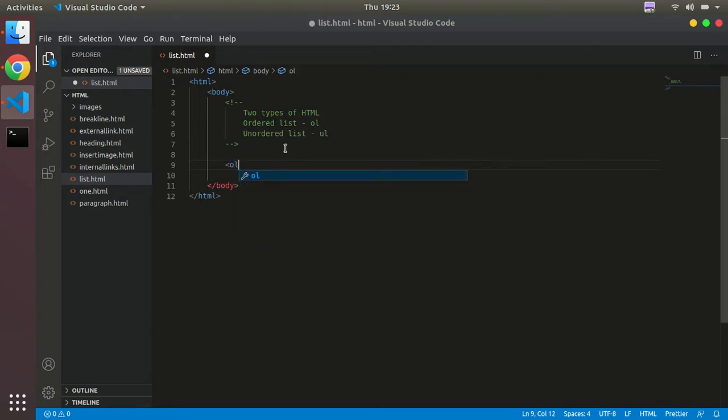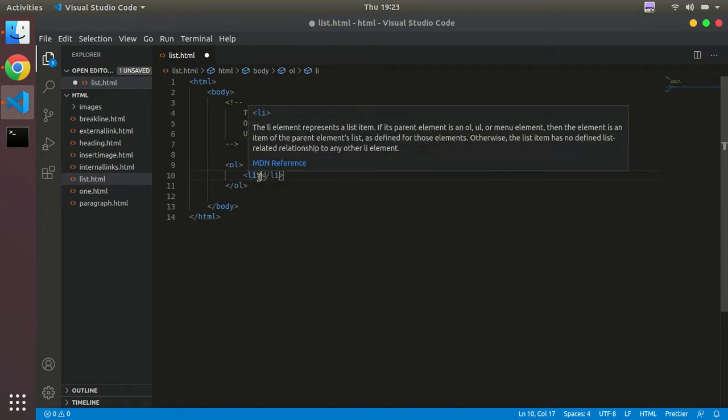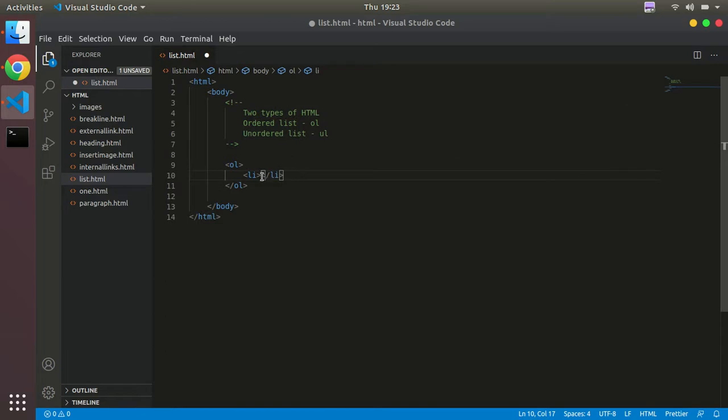So I will create the OL tag and I will close it. Okay, and to add the items inside the list, we have to use the LI tag. LI is nothing but the list item tag, list item, and close the list item tag. And whatever the list is for, suppose we are having a list for laptop companies. So I will just type here in a paragraph, laptop companies. I will shift it here.